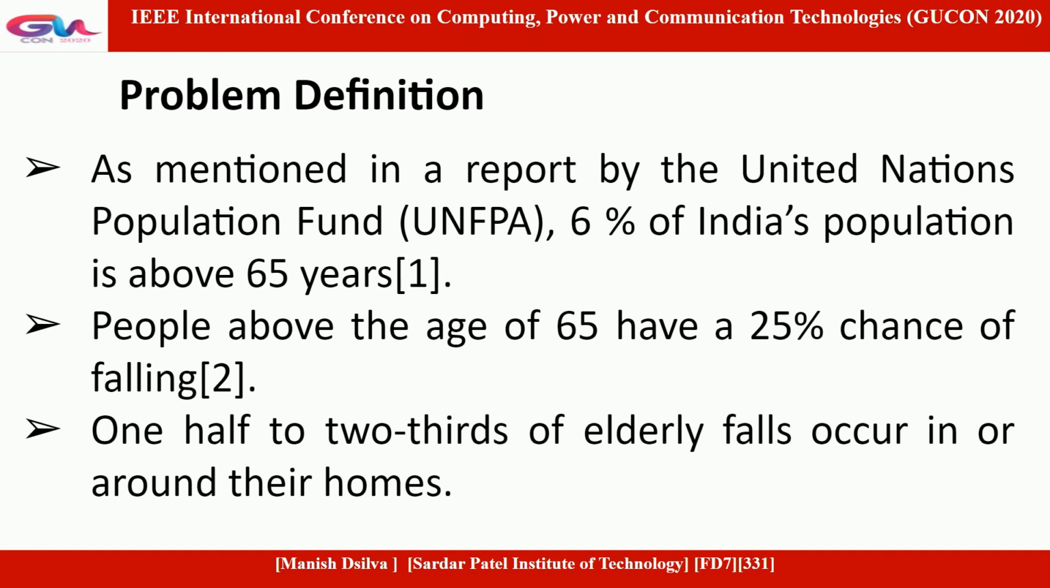Problem definition. As mentioned in a report by United Nations Population Fund UNFPA, 6% of India's population is above 65 years. People above the age of 65 have a 25% chance of falling. One half to two-thirds of elderly falls occur in or around their homes. So we decided to come up with a belt to detect these falls.